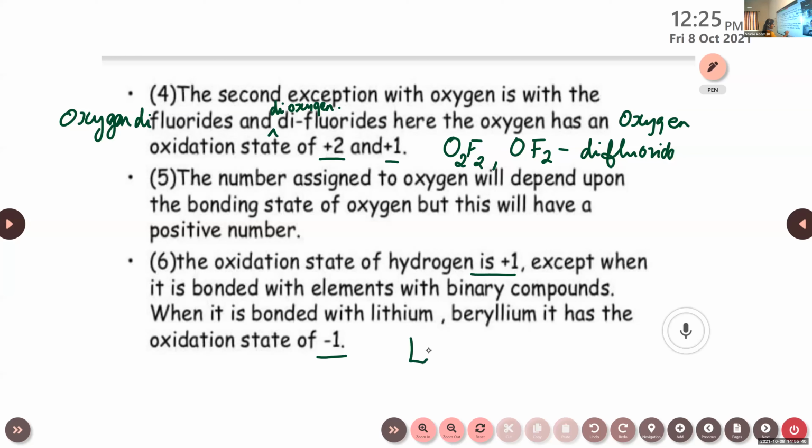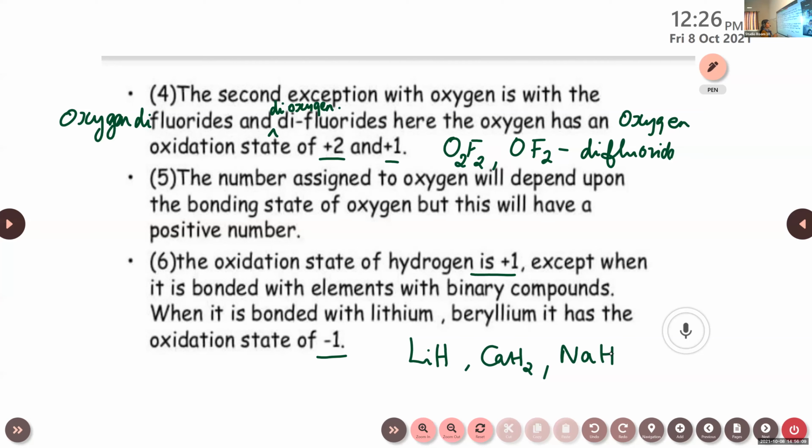Examples: LiH, CaH2, then NaH, etc. In all these cases, lithium, calcium, and sodium are more electropositive than hydrogen. Clear? That's why here hydrogen has a -1 oxidation state.